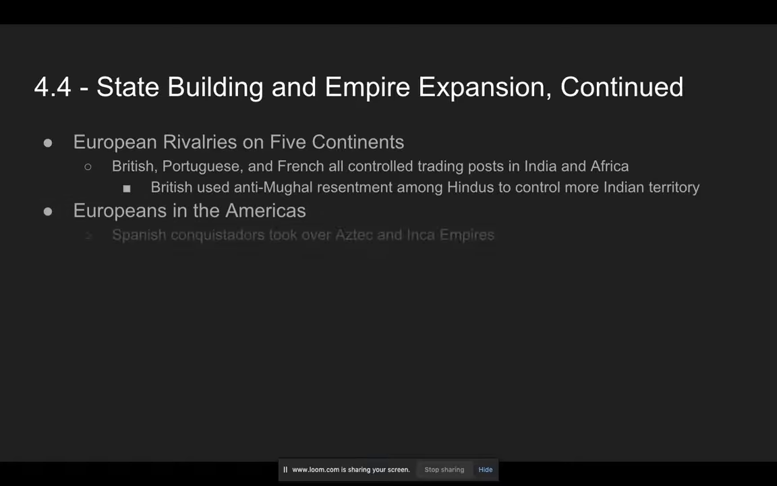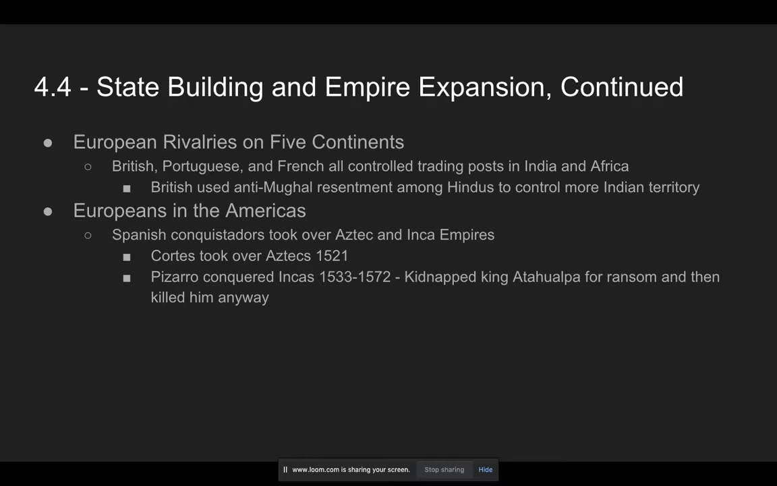Europeans in the Americas. All right, so Spanish conquistadors took over the Aztec and the Inca empires, which you might have learned about back in Texas history, possibly. So Cortez took over the Aztecs in 1521, and Pizarro conquered the Incas in a much longer conflict, between 1533 and 1572, beginning with kidnapping and killing the Inca emperor Atahualpa.